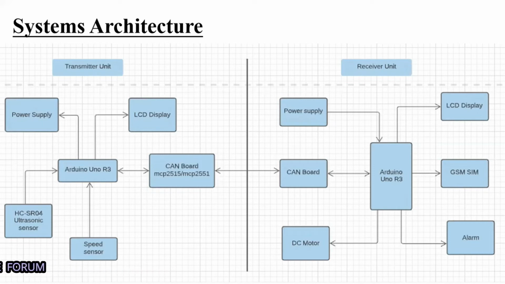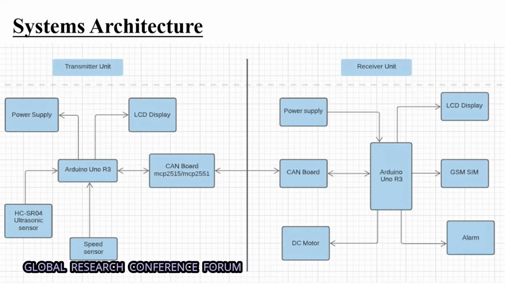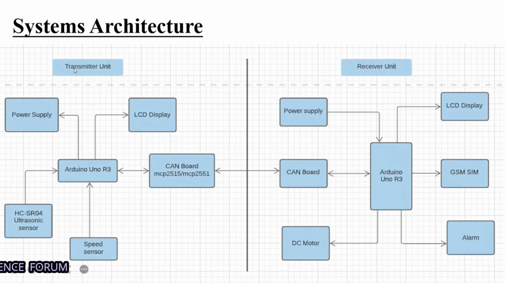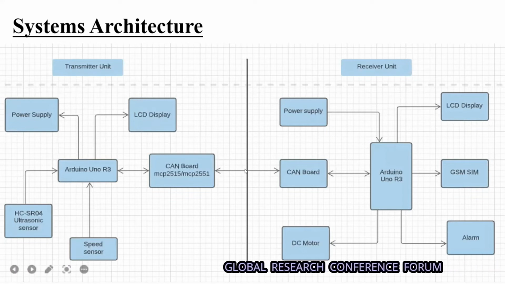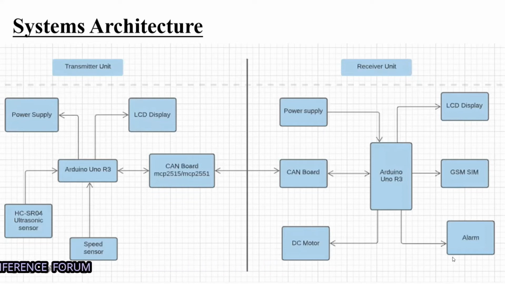And we can see a GSM module in the receiver unit. This module is used for sending SMS to the owner of the vehicle and the cop stations about whatever the situation is at that time. For communication purposes, we use the GSM SIM module. Next slide.